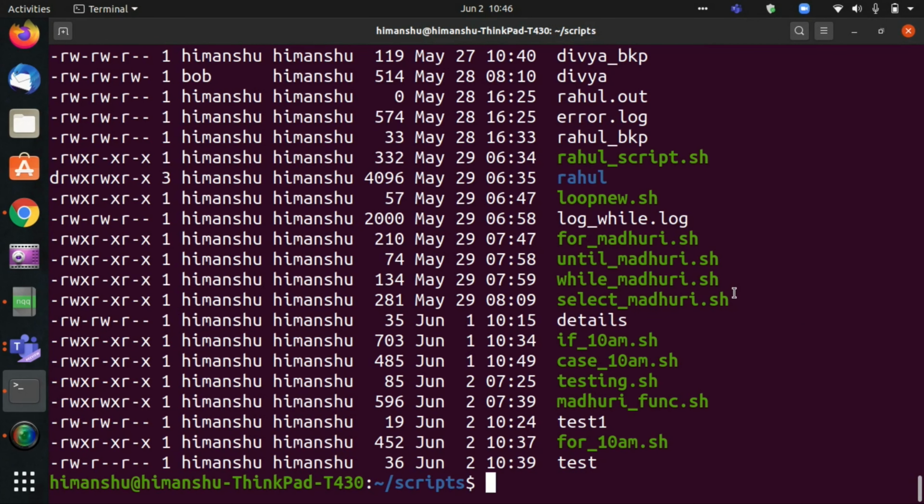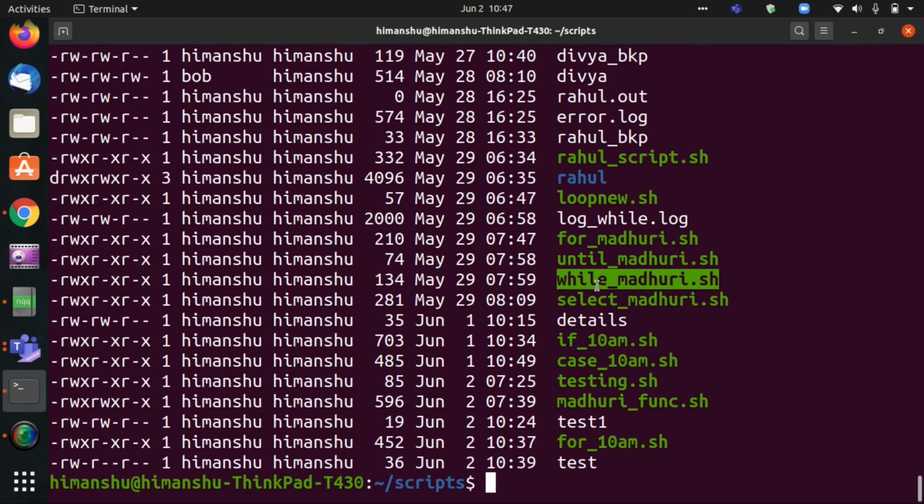We have a while loop. A while loop runs until the condition you have given is no longer true. A for loop runs for a set of values, while a while loop will run only as long as the condition is true.